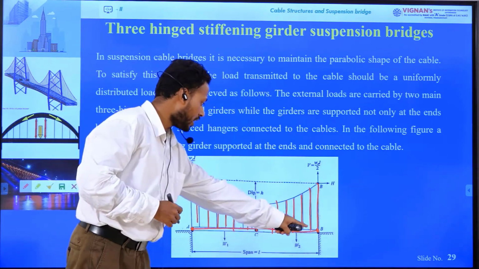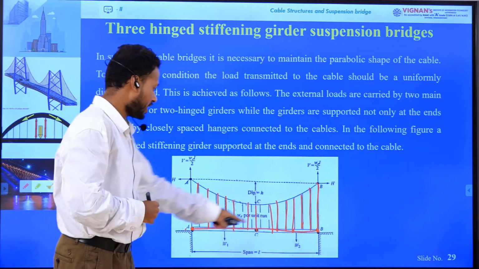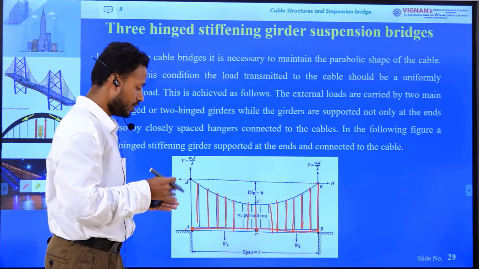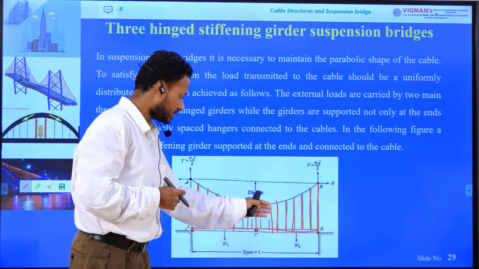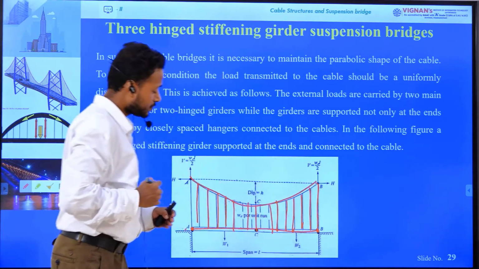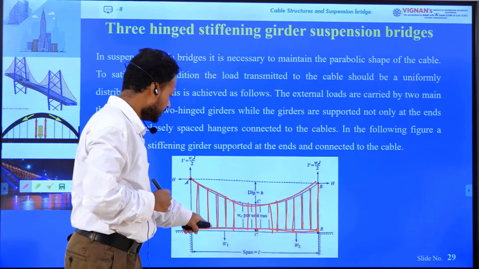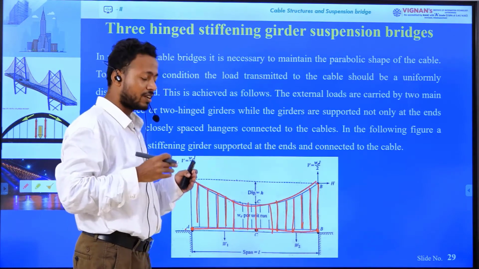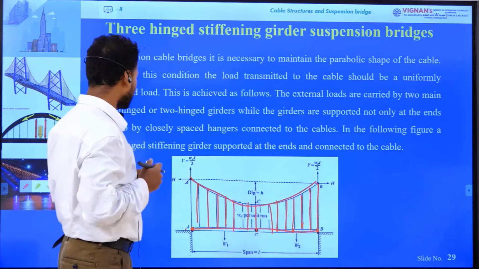This girder is supported at point A and at point B, and not only does it rest on points A and B, but it also gets support from these closely spaced hangers, which are connected with the main cable. Now the load is uniformly distributed and transmitted to the main cable. In this way we can transmit the load as uniformly distributed from the girder to the cable.